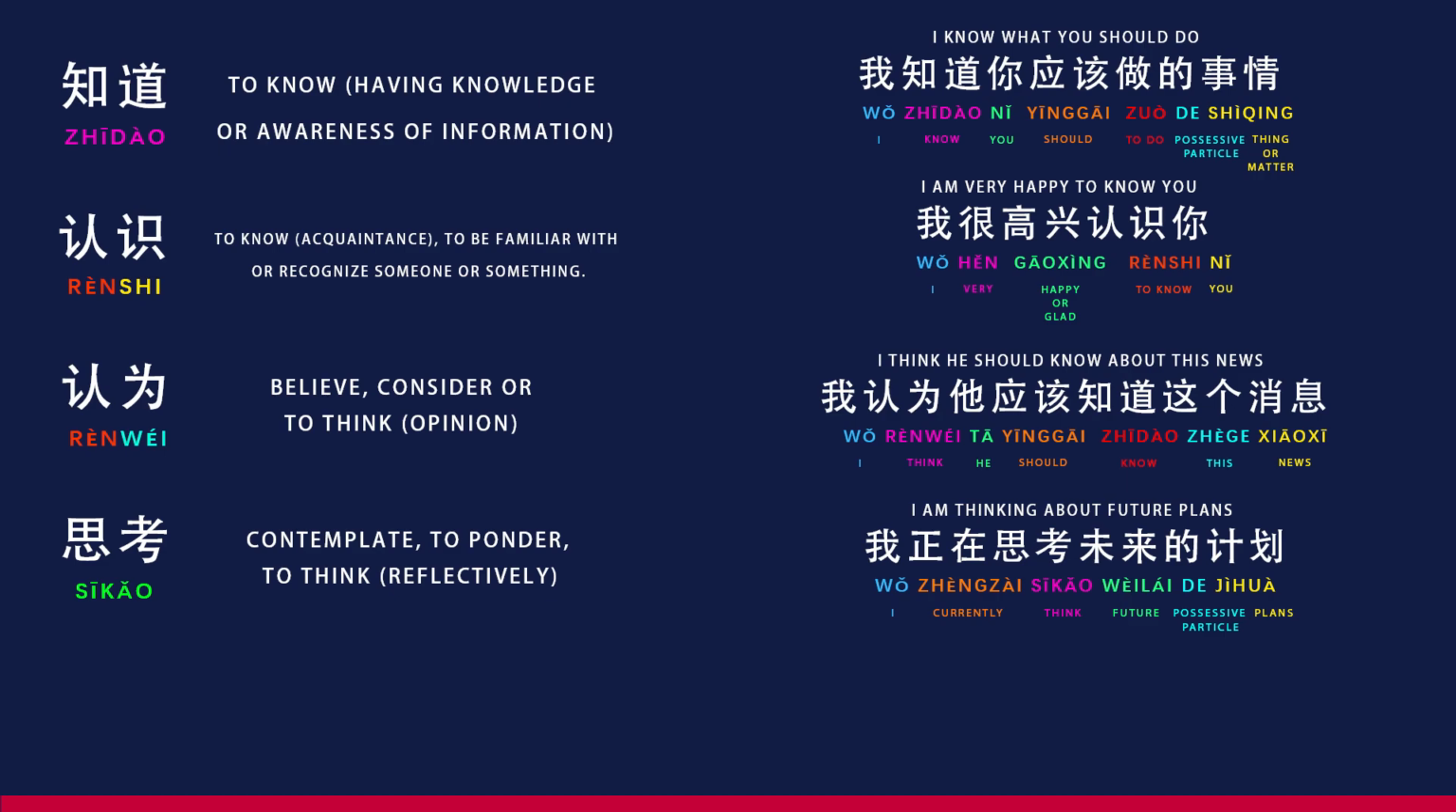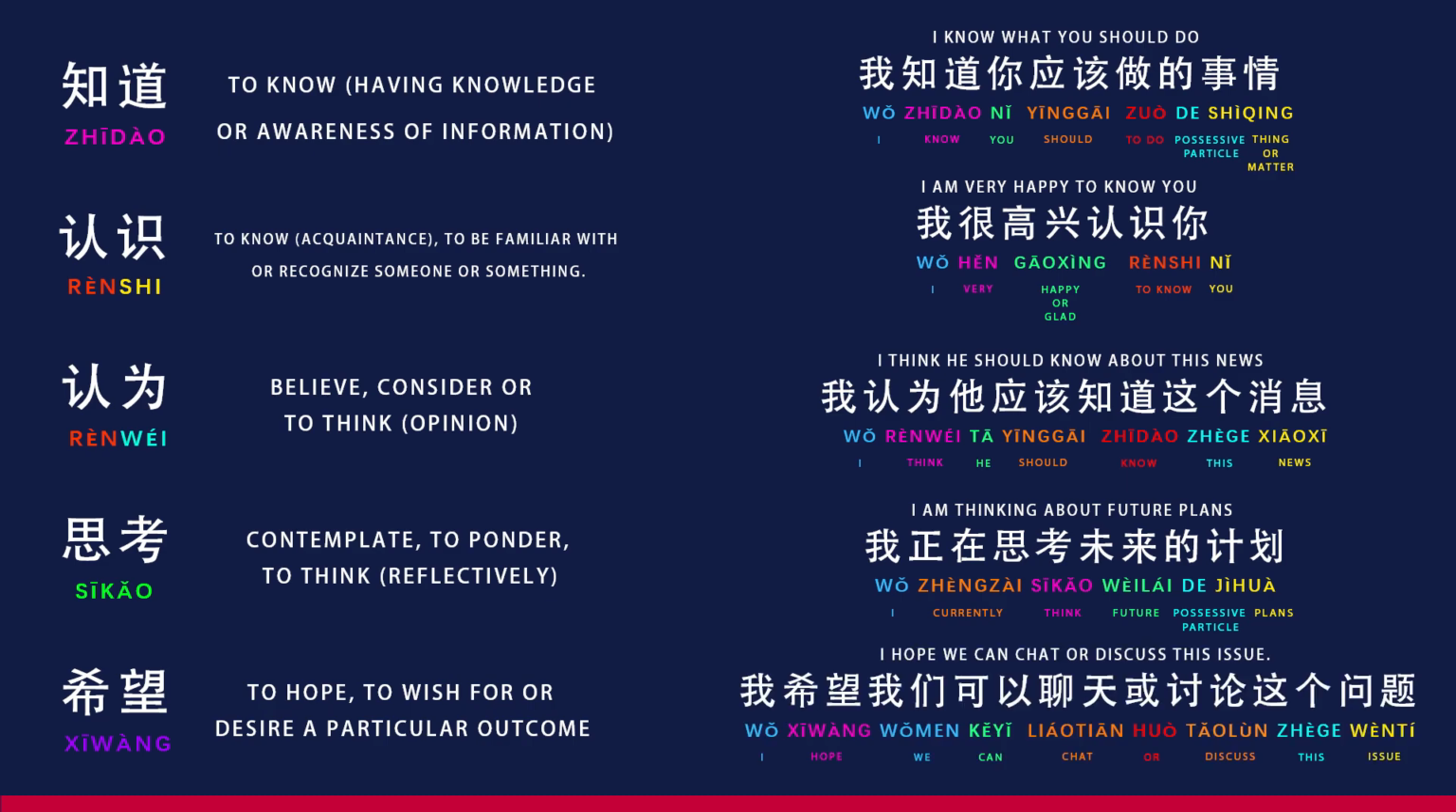Now, let's turn our attention to the final verb, 希望, which translates to hope. It expresses a wish or desire for a particular outcome or situation. For example, 我希望我们可以聊天或讨论这个问题. Meaning, I hope we can chat or discuss this issue.